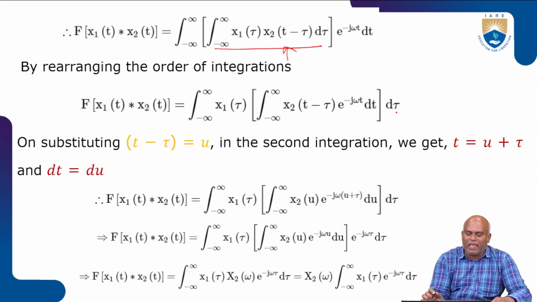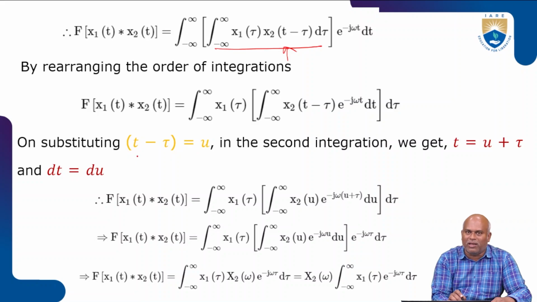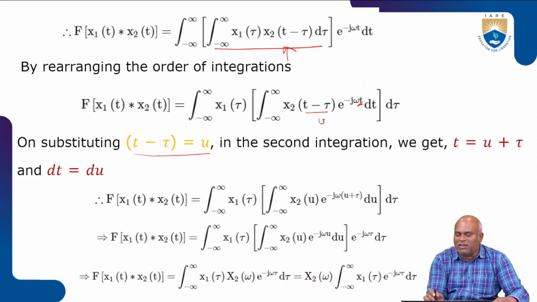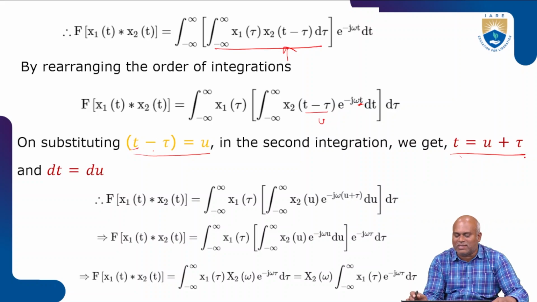Now instead of t minus tau, I take the u value. t minus tau is equal to u. So t minus tau is represented as u. Then t is equal to u plus tau. Instead of t in this equation, tau goes to this side, that is u plus tau.